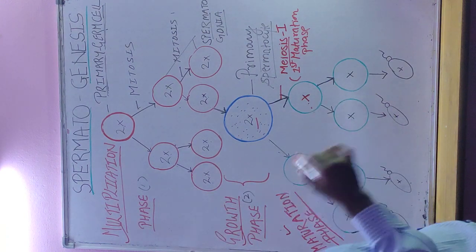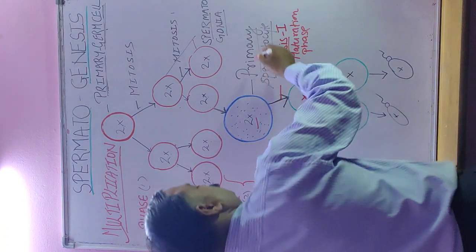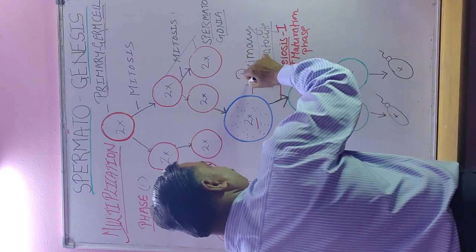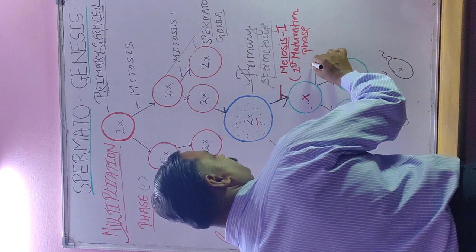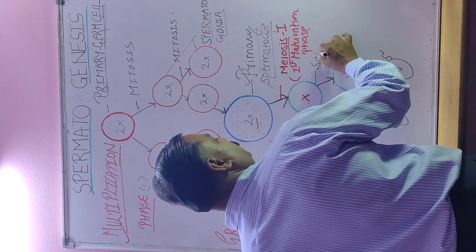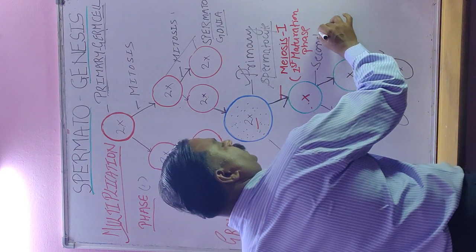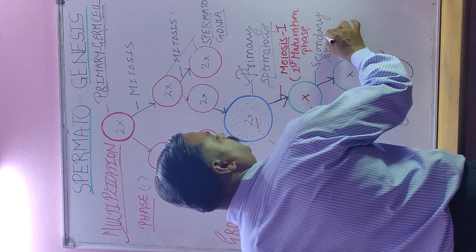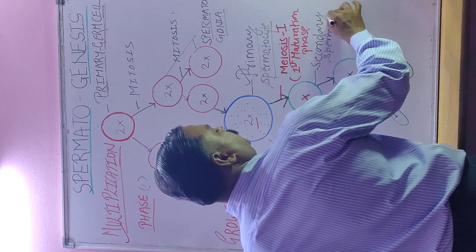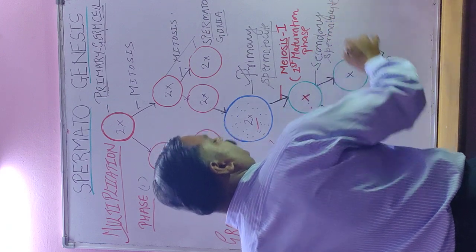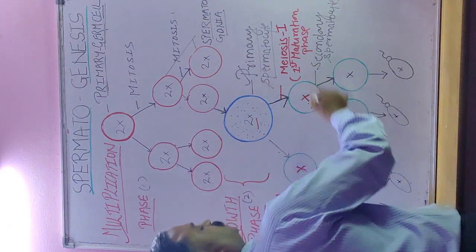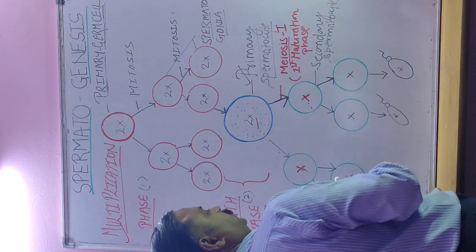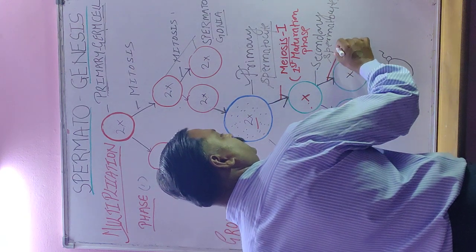If the parent cell was the primary spermatocyte, these cells are secondary spermatocytes.